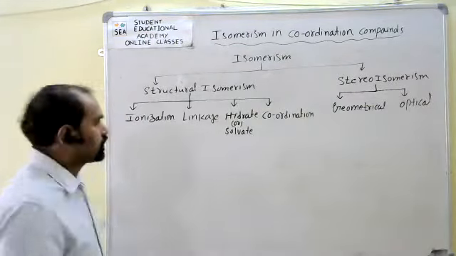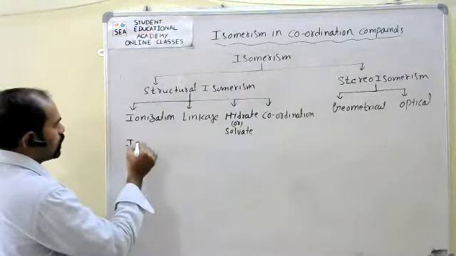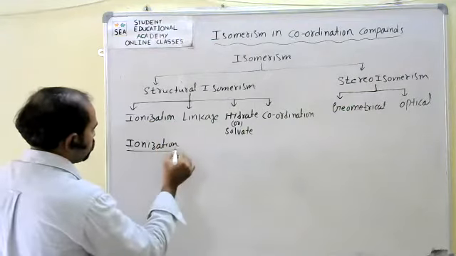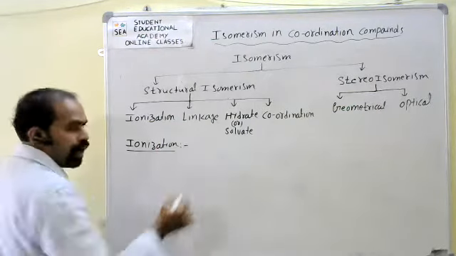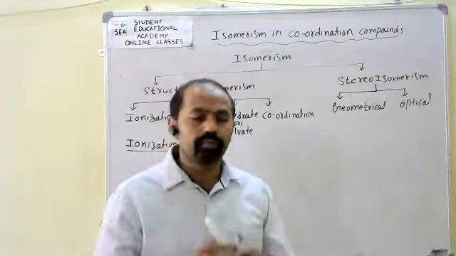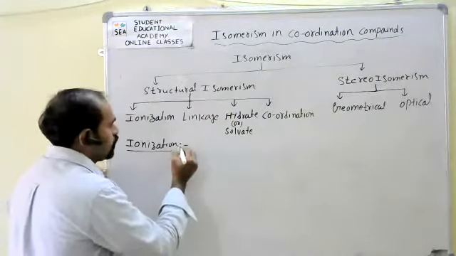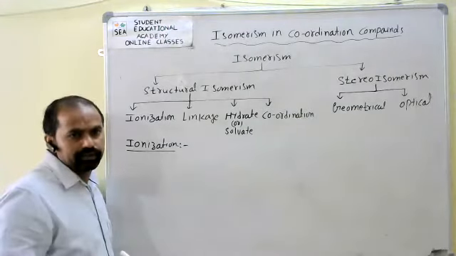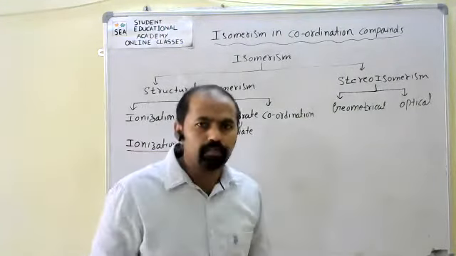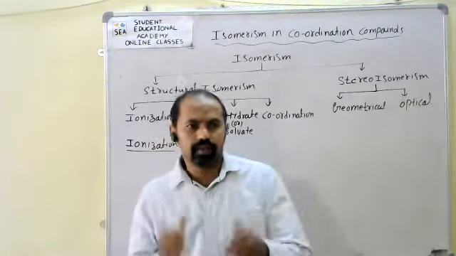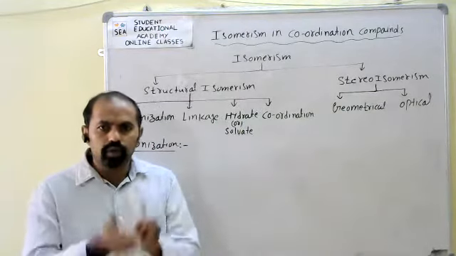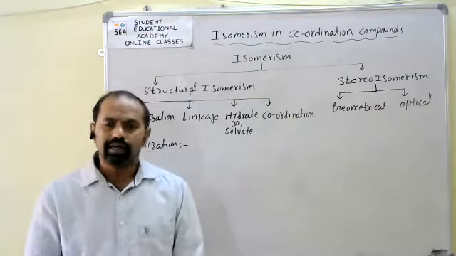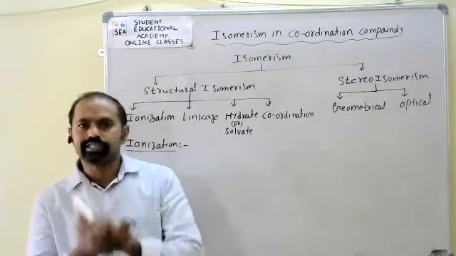Now, the first one, ionization isomerism. What about ionization isomers? Coordination compounds having the same molecular formula, but giving different ions in aqueous solution, are called ionization isomers.